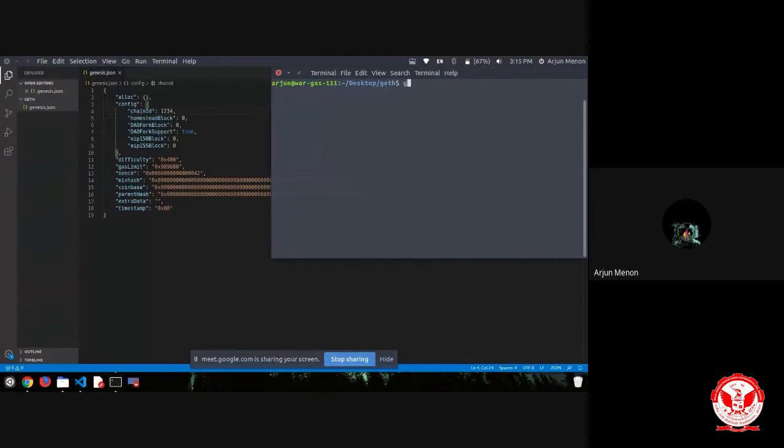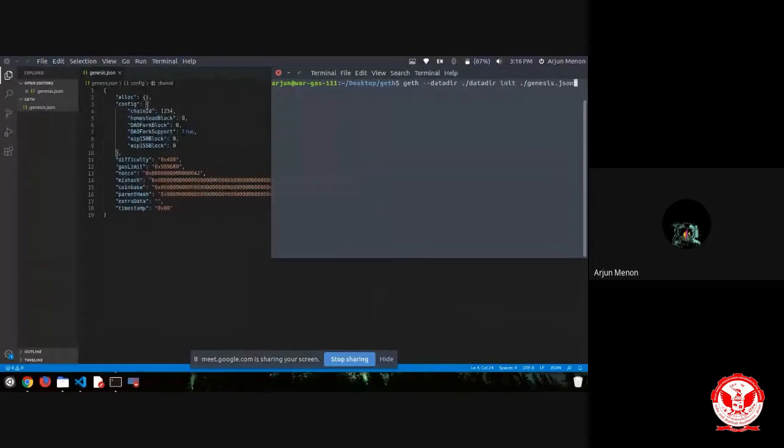Now we are going to initialize a network with this Genesis block. We will initialize the data directory with the Genesis file that we just wrote.